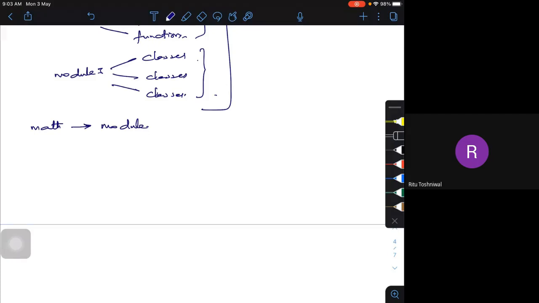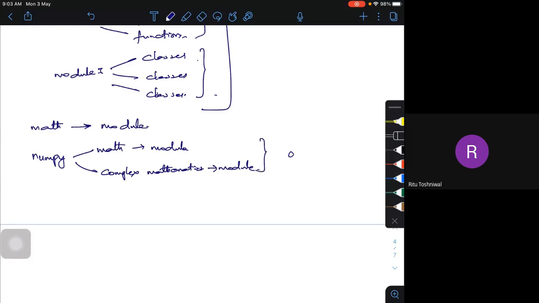In that case, I use a package called NumPy, which has the math module and the complex mathematical solving functions. I may have one more module which can solve complex problems, so using this I can solve either ODEs or PDEs. So NumPy is a package and math is a module. Now try to understand it.